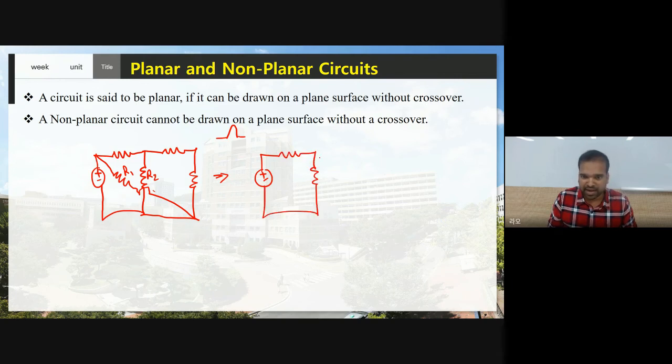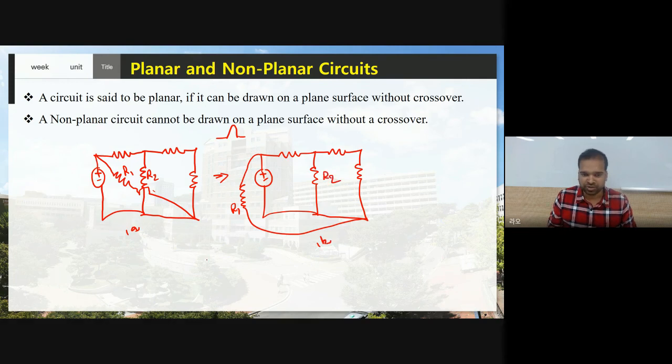Suppose the same circuit, I am using this R1 here and I have connected here. Is there any difference between this circuit A and circuit B? Nothing, no difference at all. So circuit A is equal to circuit B. The thing is, I have connected like this. Therefore, these circuits A and B are